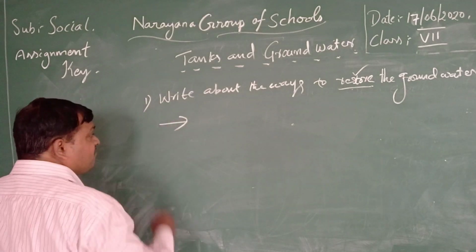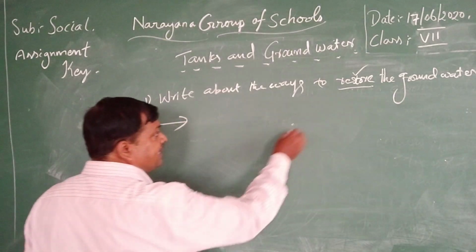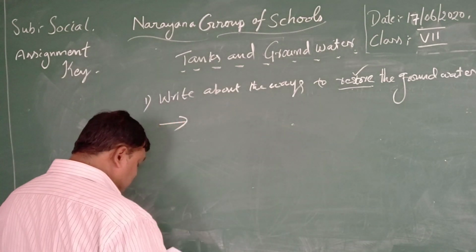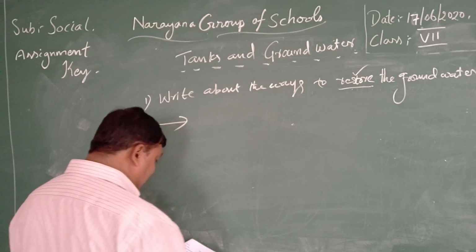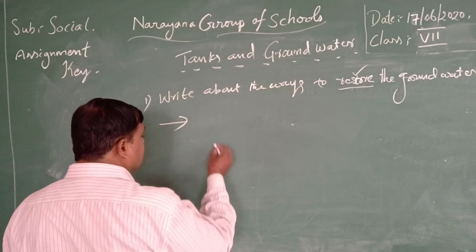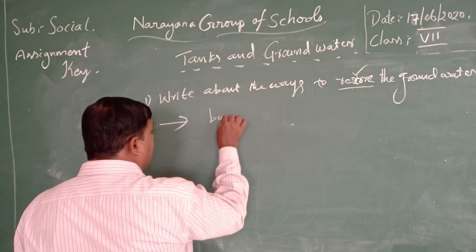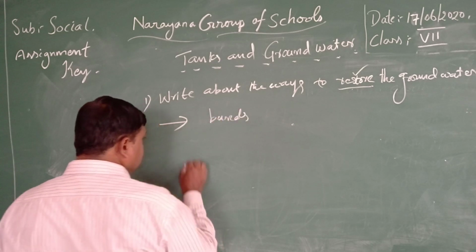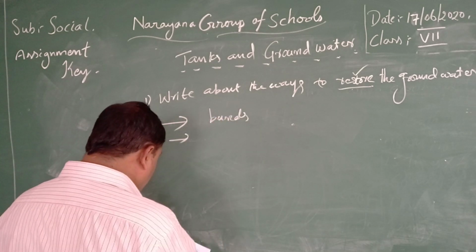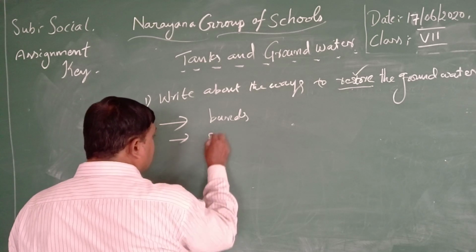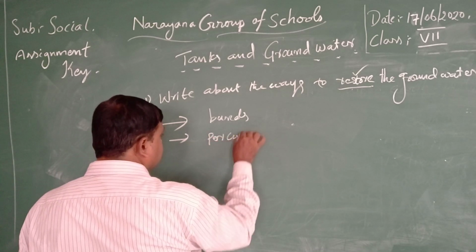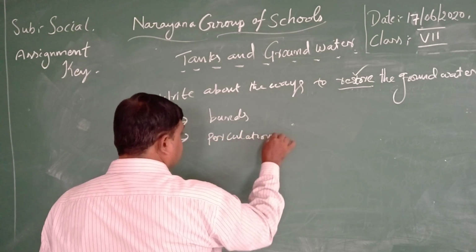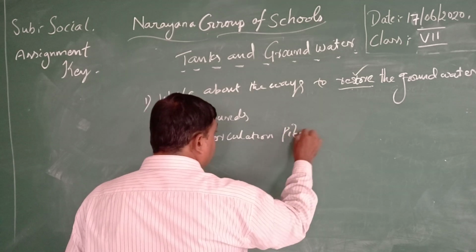Here, what are the important ways to restore? The first thing is that for tank water especially, we must utilize bunds. The second one is percolation tanks, or pits.